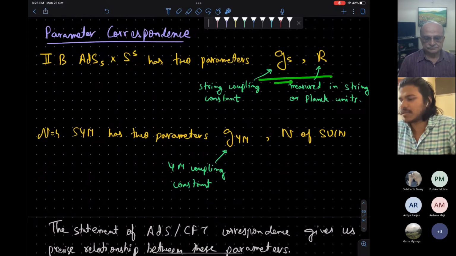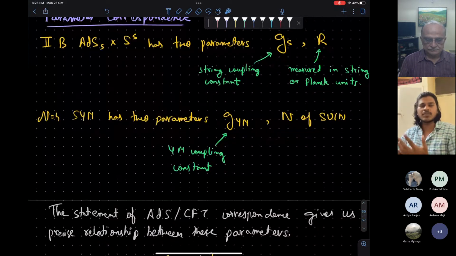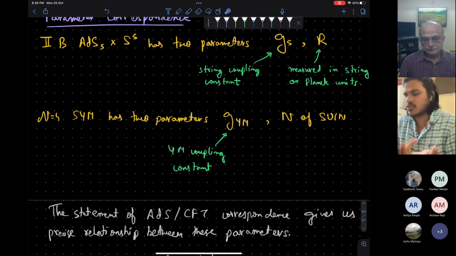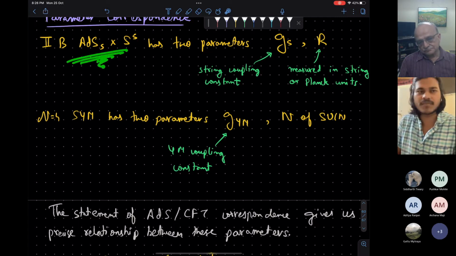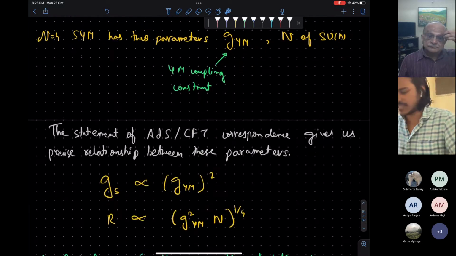The correspondence gives you the relation between these parameters. Given those relations, you can switch the result. If you have a result for the string theory calculation, you can get the result for the Yang-Mills theory, and vice versa.